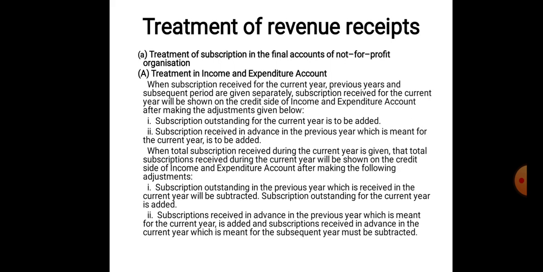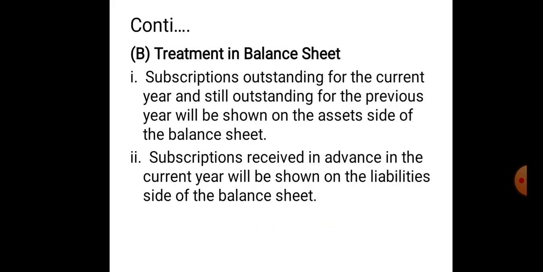And when the total subscriptions received during the year is given, the total subscription received during the current year will be shown on the credit side of the income and expenditure after making the following adjustments. Subscriptions outstanding in the previous year which is to be received in the current year will be subtracted. Subscriptions outstanding for the current year is to be added. Subscriptions received in advance in the previous year which is meant for the current year is added, and subscriptions received in advance in the current year which is meant for the subsequent year must be subtracted. So this is how you have to make the adjustments and then take it into the